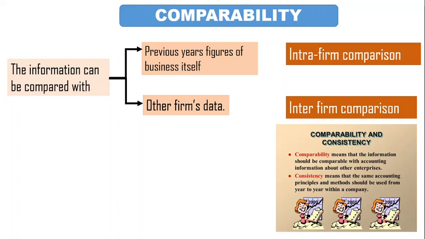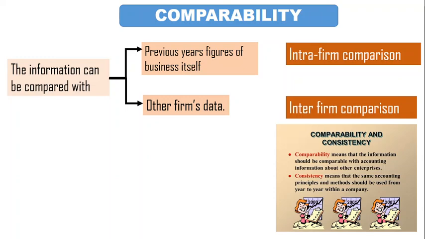Or I'll explain another way: the accounting principles or the methods which they are using in accounting should be the same year by year. So the consistency can be maintained only when the accounting period, accounting concepts and accounting conventions are used consistently by the management.